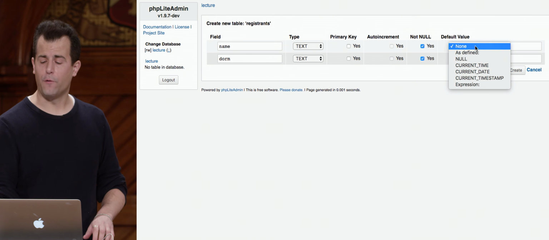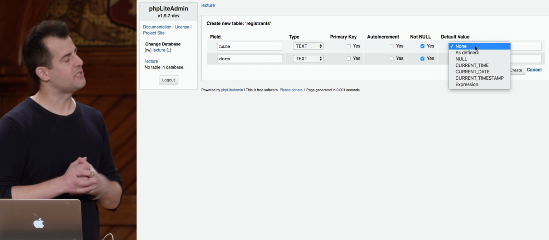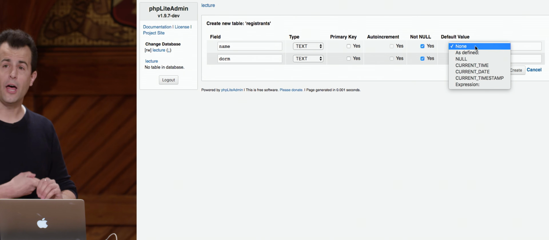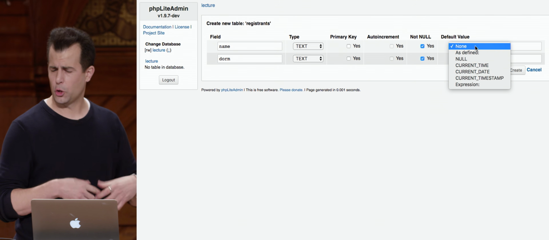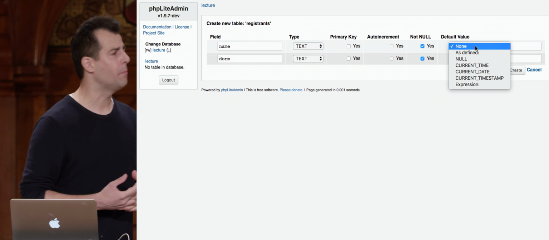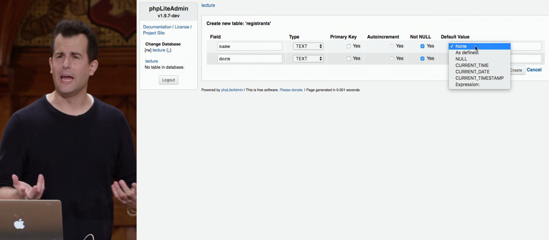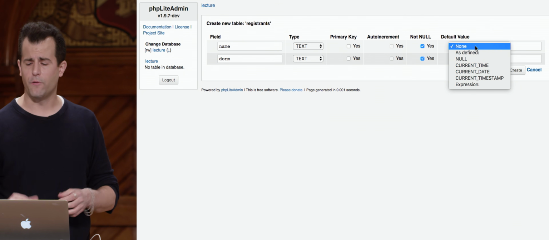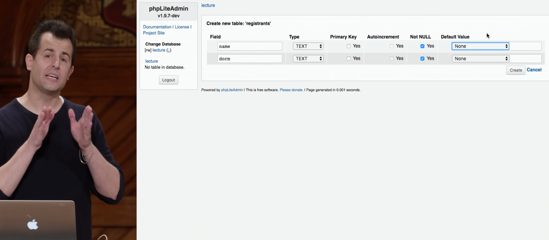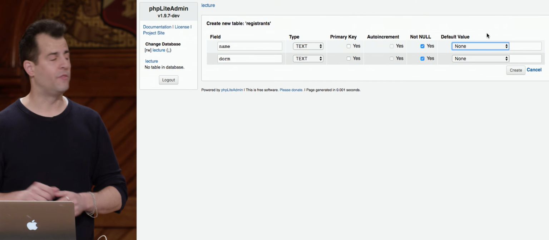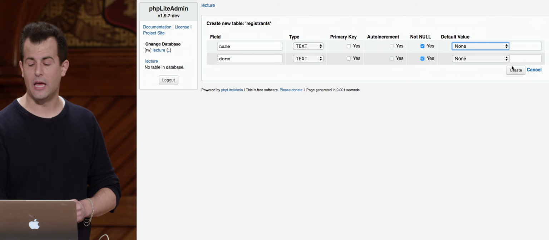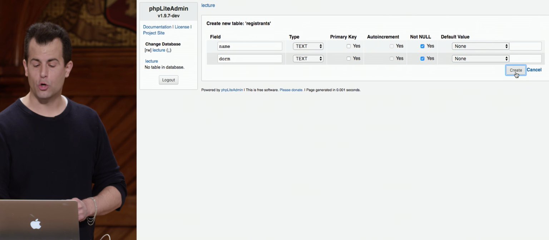Meanwhile, you can specify a default value. I'm not going to bother doing that here, but you can see from the dropdown that you can specify a certain value, like null, or you could specify the current date or time if that's actually germane. But I don't want to give people generic names, and I don't want to just assume that people live in some default dorm. So I'm going to leave that alone and expect that the user of this database table is always going to give me a name and a dorm. So let me go ahead and click Create.